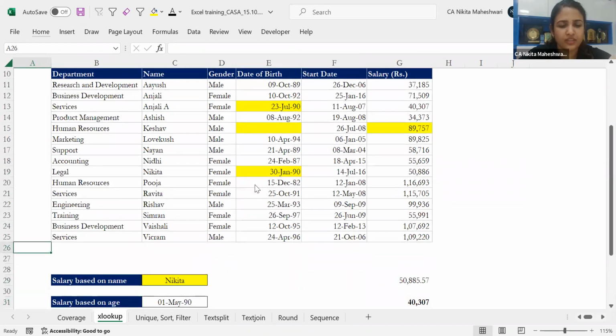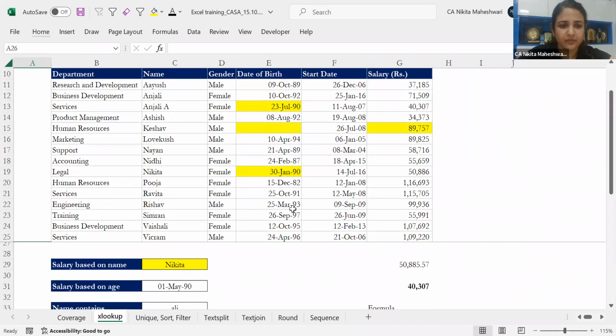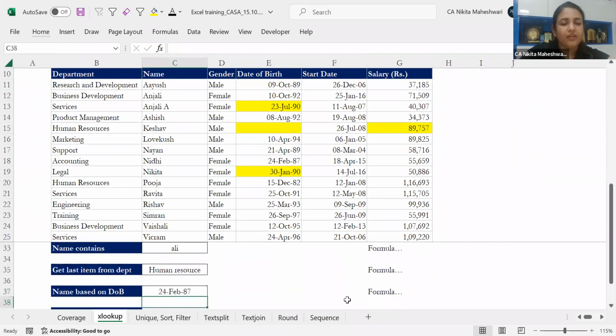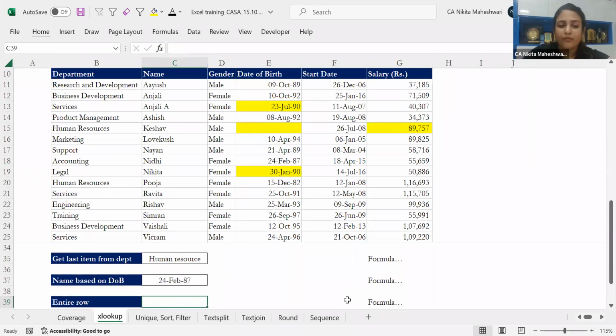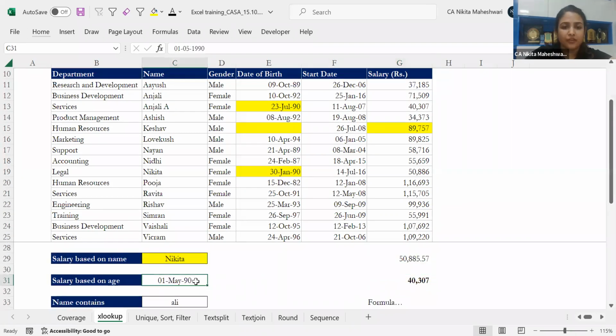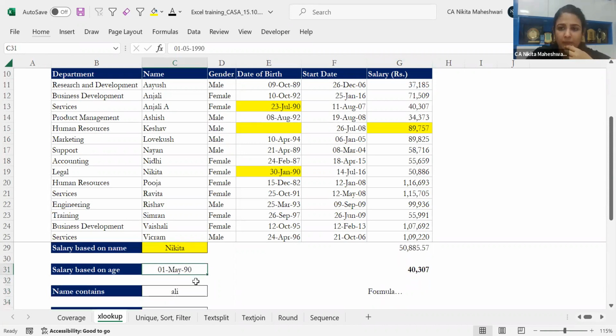So this is again back to our example here. Now, let me take Sir's example only. Wherever VLOOKUP fails, but XLOOKUP helps. So let me say I want to find the name based on the date of birth. What we did here is we found the salary based on date of birth, but now I want to find the name based on date of birth. Now what will I do? If you can help me construct this formula in VLOOKUP, sir, how would you have put this in VLOOKUP?